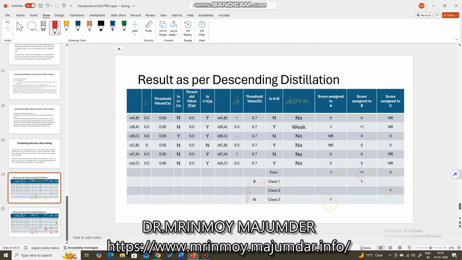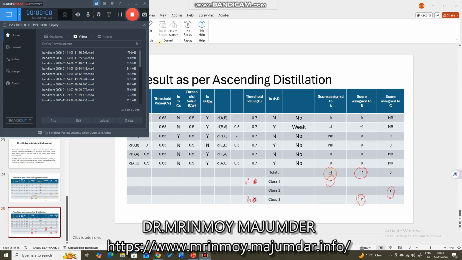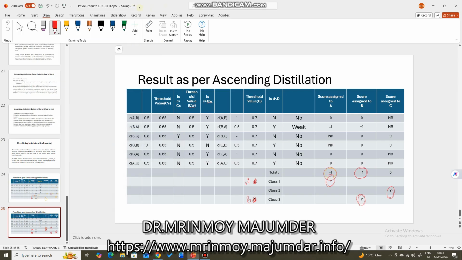But when we are doing the ascending distillation, we will assign class 1, the first class, to the worst positioned alternative. The worst positioned alternative with respect to score is A here.